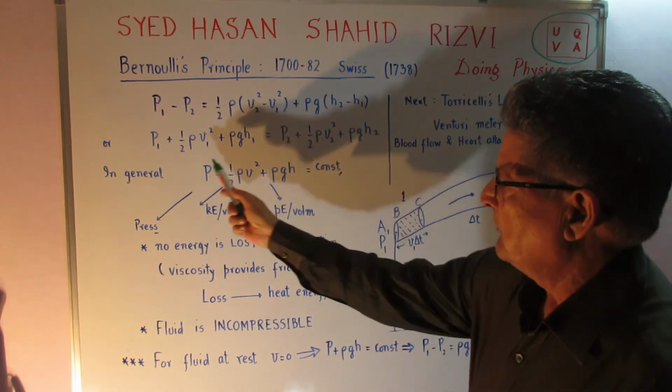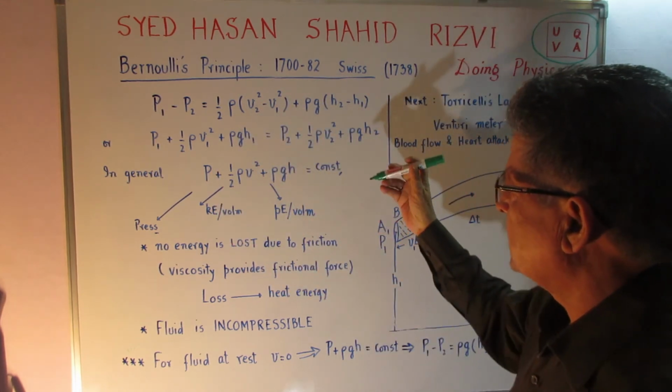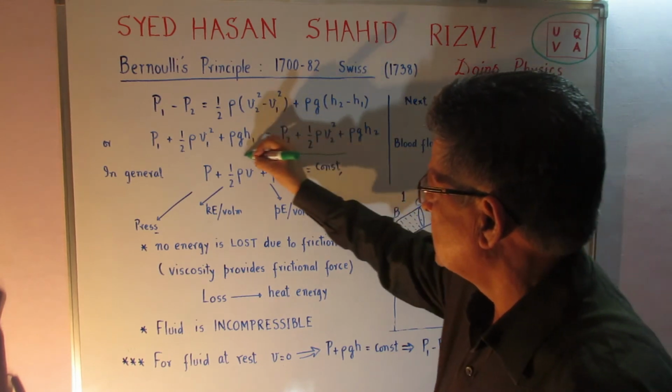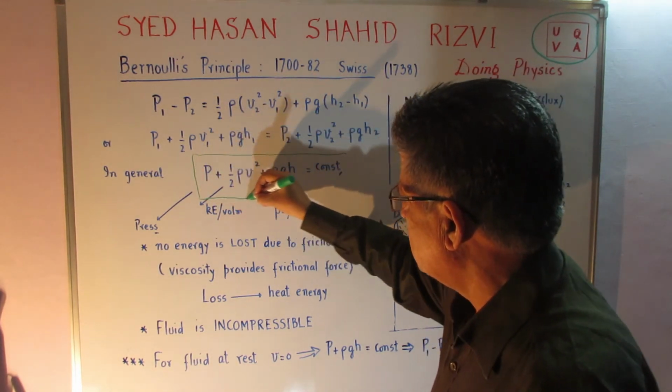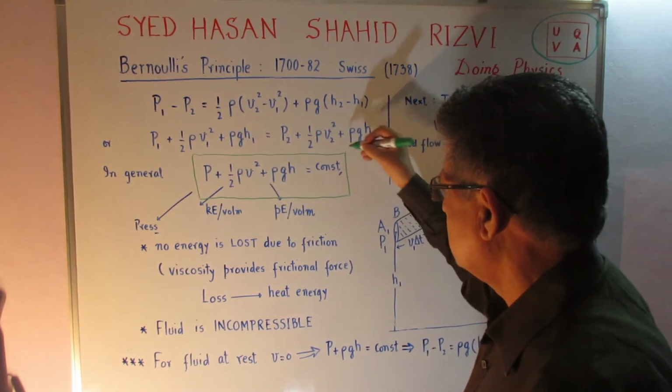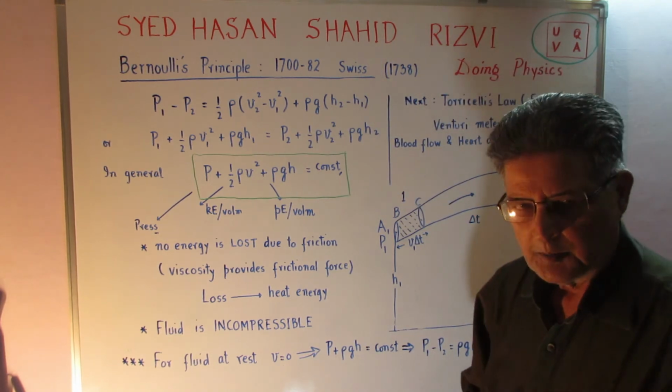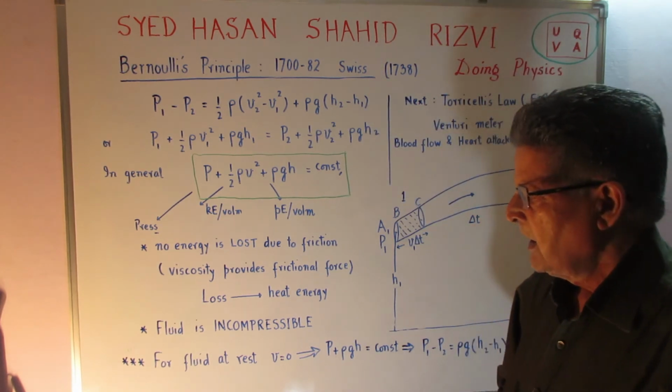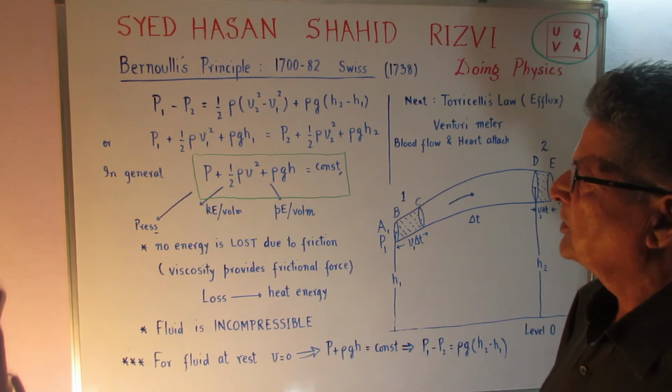So in general we take it, and this is the equation which is describing the Bernoulli's principle.